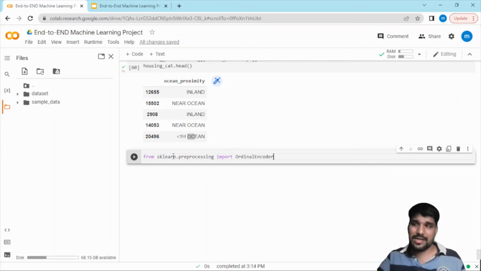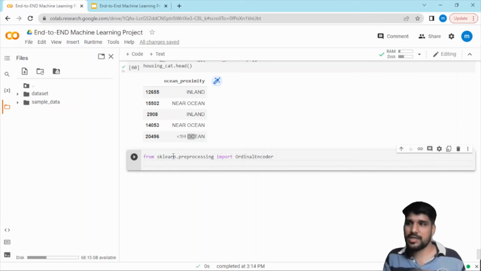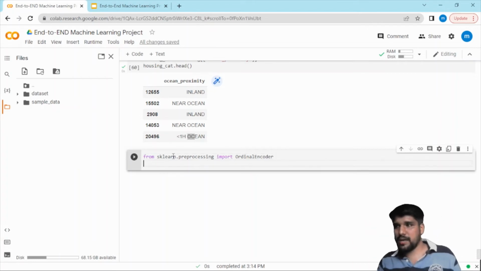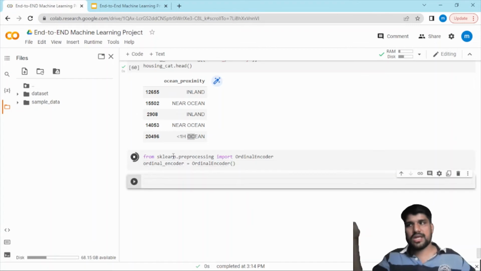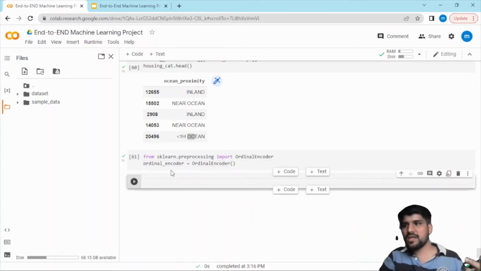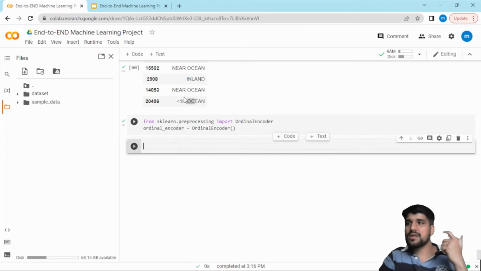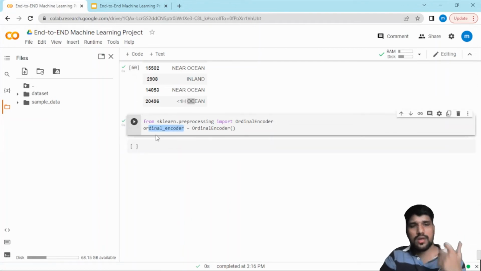The good part is that it is automatically prompted, so there's no need to remember the exact spelling or syntax. So I imported the OrdinalEncoder from the sklearn package, and then I have to initialize this object: ordinal_encoder equal to OrdinalEncoder. After that I just have to pass the data to this ordinal encoder object.